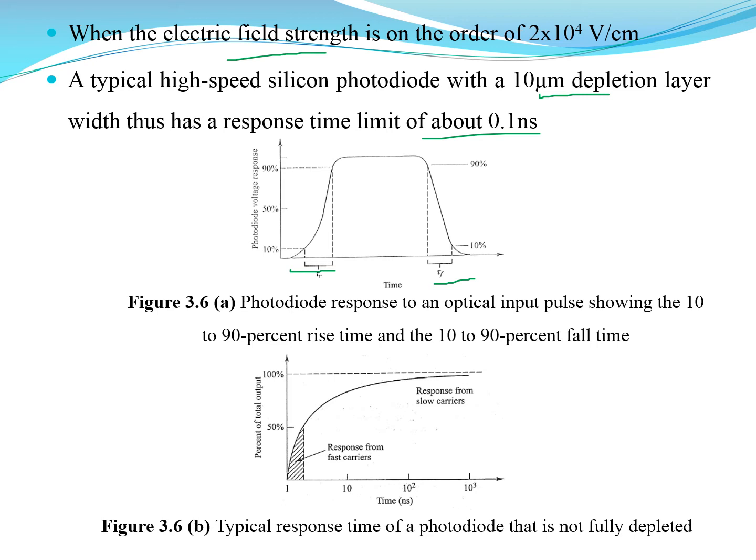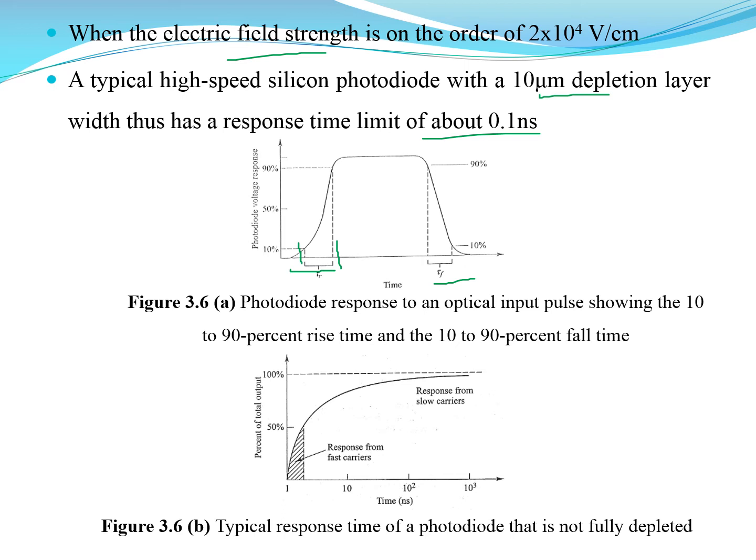The photodiode voltage response depends on how the photodiode is going to give the response with the change in time. So it shows the 10 to 90% rise time and 10 to 90% fall time.